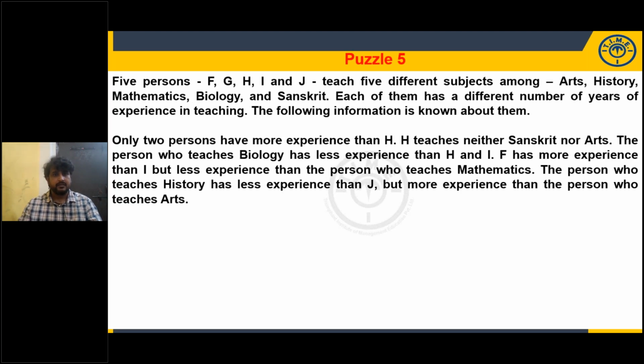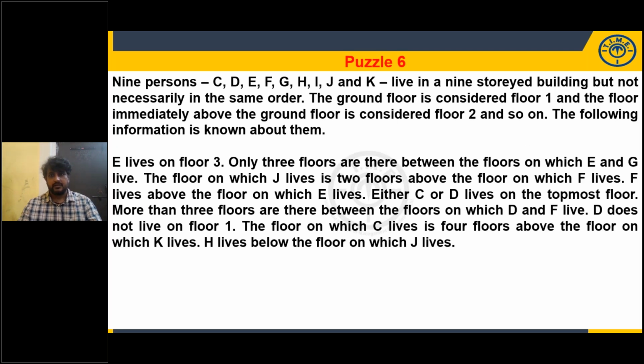Okay. Now, comparisons along with the distribution. Next, floor arrangement. 9 persons are living in a 9-story building.